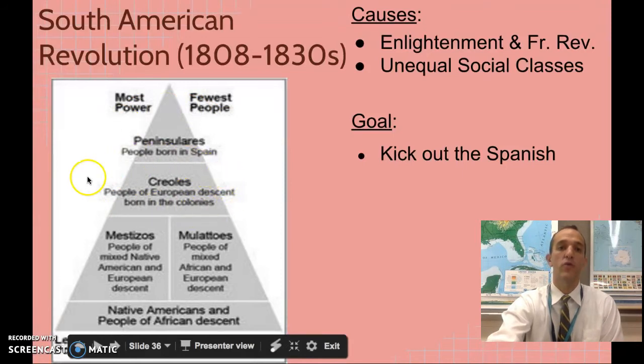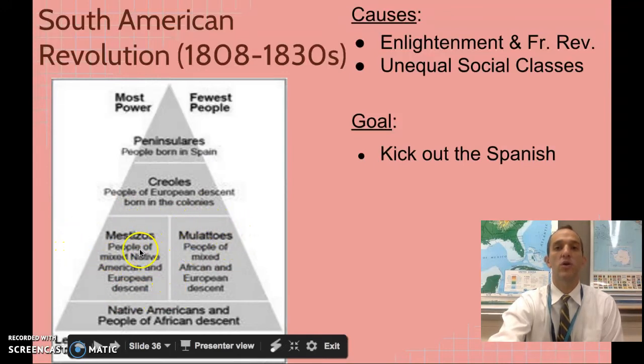Underneath them, we have a group called the Creoles. The Creoles are also 100% Spanish, but they were not born in Spain. They are born in the Americas. So the only difference between a Peninsular and a Creole is where you were born. Underneath them, we have two groups of people. One is called Mestizo, right here. One is called mulatto, which is right here.